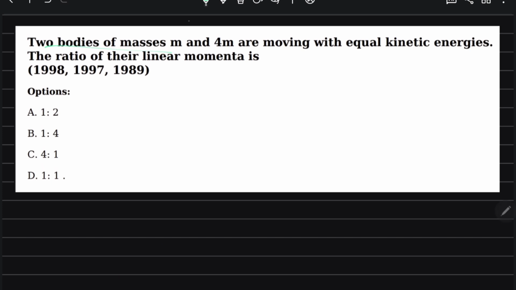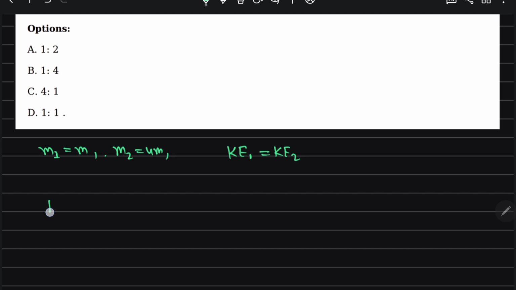Two bodies of masses m1, which is m, and m2, which is 4m, are moving with equal kinetic energy. Kinetic energy of first equals kinetic energy of second. The ratio of their linear momentum: momentum P is under root 2m times KE, which you already know.